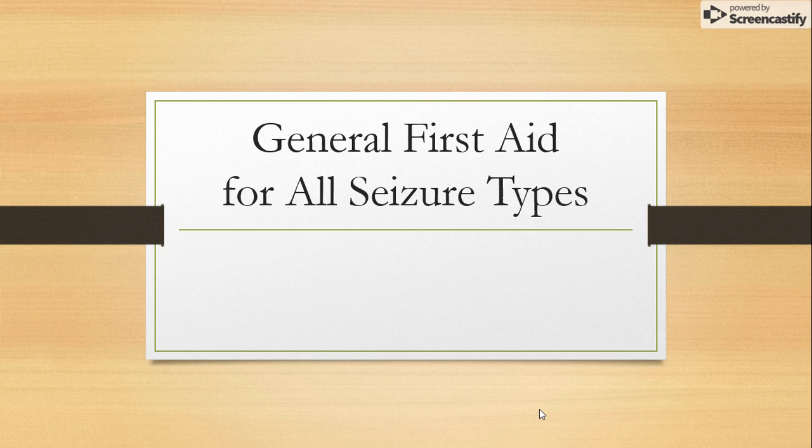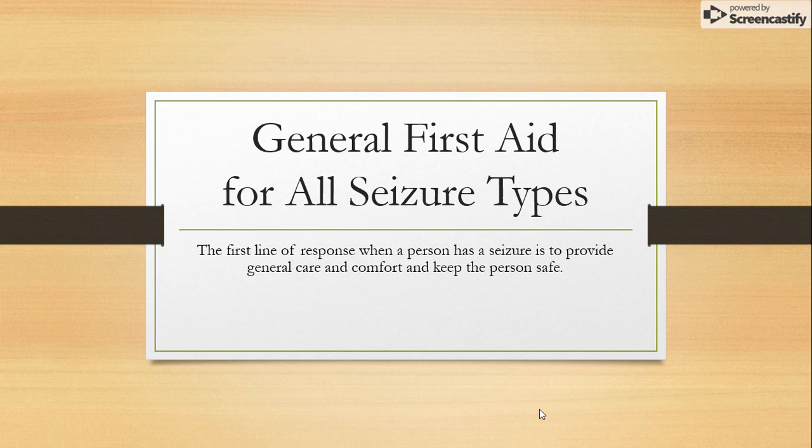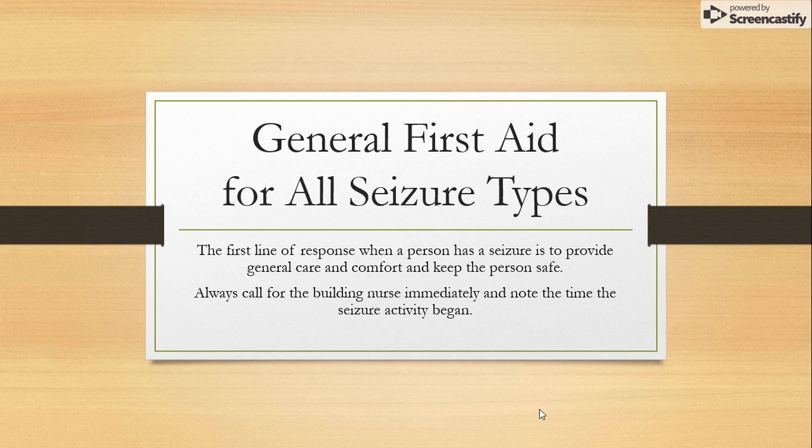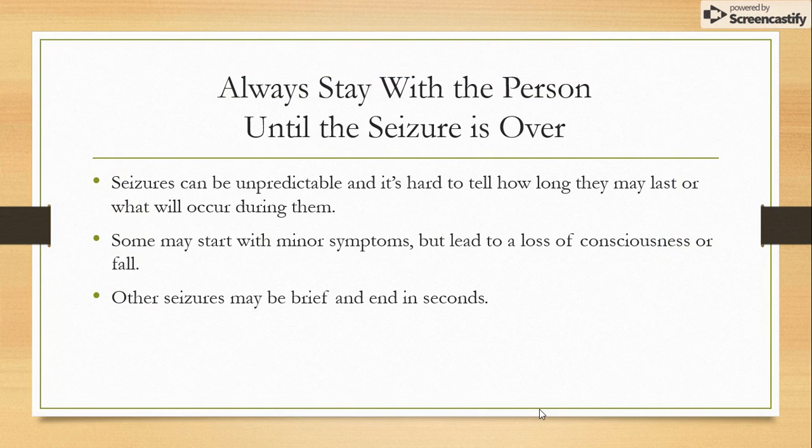General first aid for all seizure types. The first line of response when a person is having a seizure is to provide general care and comfort and keep the person safe. Always call for the building nurse immediately if one is on campus or another adult, and note the time the seizure activity began. Always stay with the person until the seizure's over.